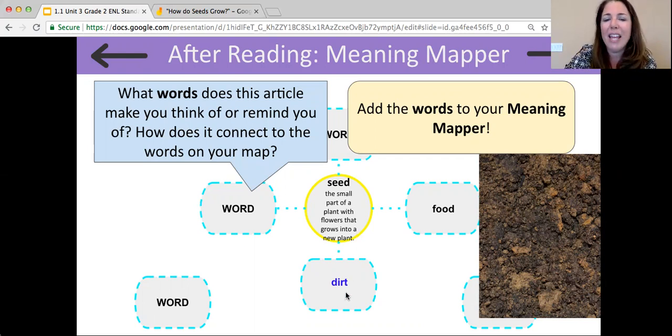So I connected the word dirt to our focus word seed. Thanks for joining us today as we read about our new focus topic. And next time, we'll read more about seeds and the plants that they grow into.